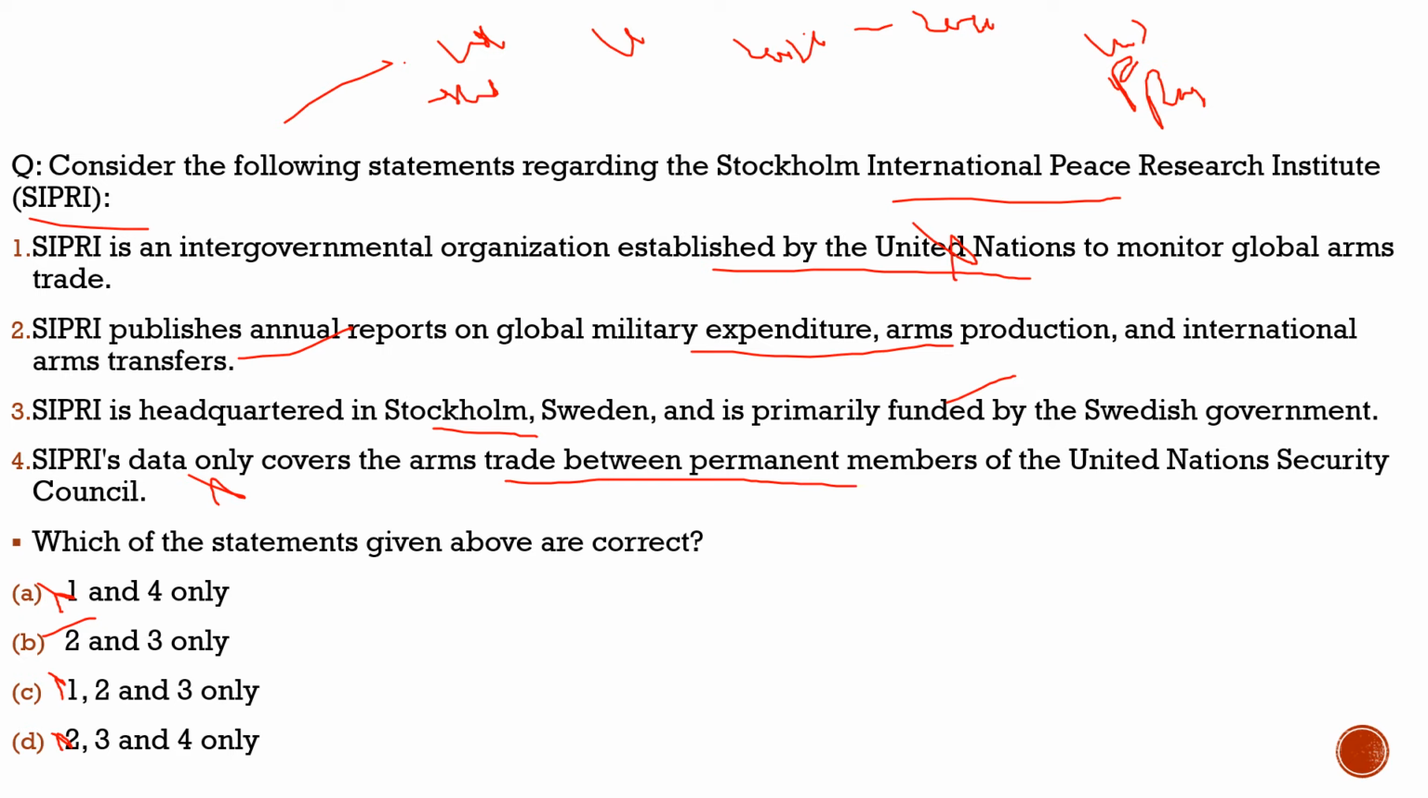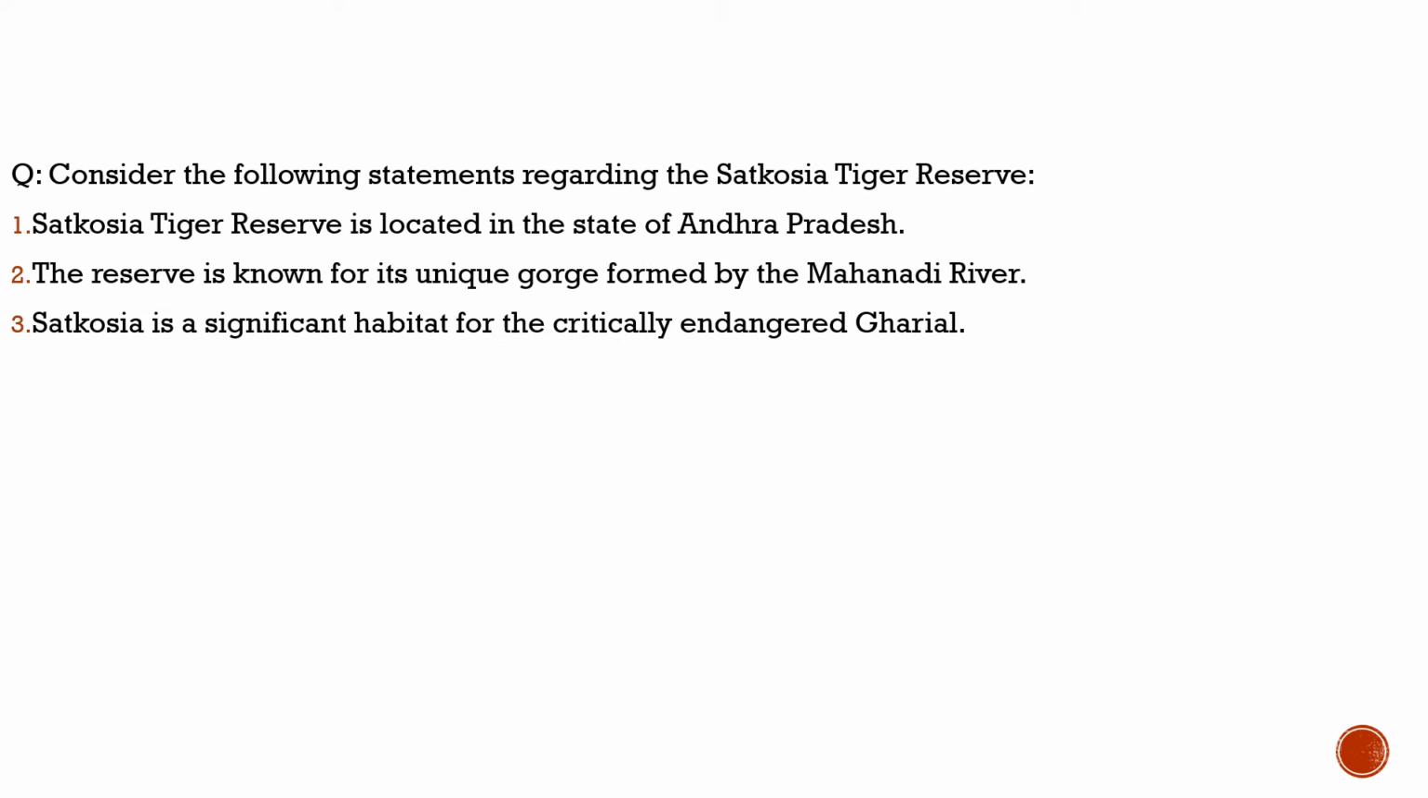Let's see what question we had brought there. Here the question is about the Satkosia Tiger Reserve. Let's see what the question is. The question says, consider the following statements regarding the Satkosia Tiger Reserve. First statement: Satkosia Tiger Reserve is located in the state of Andhra Pradesh. No, it is in Odisha.